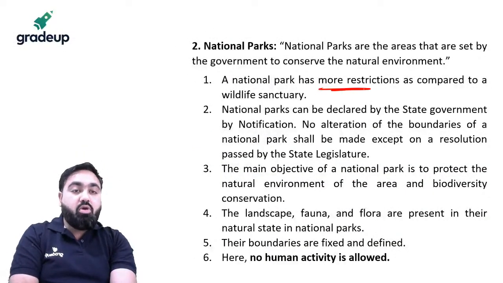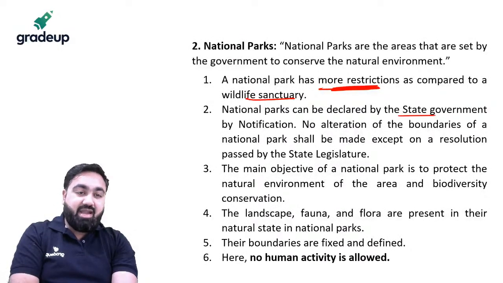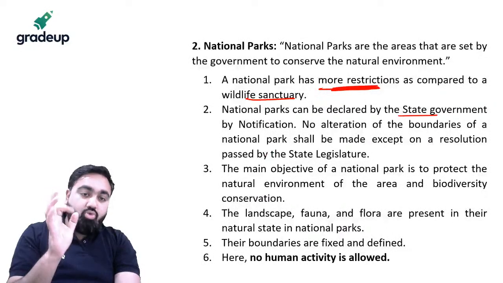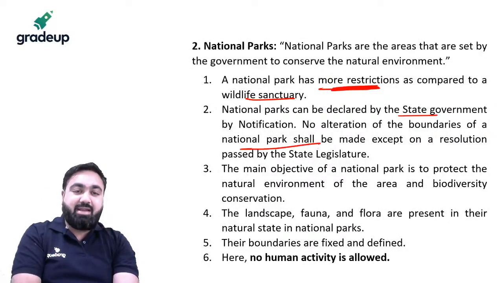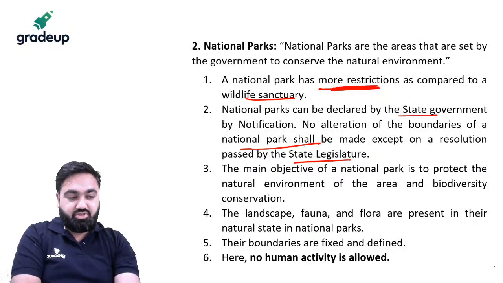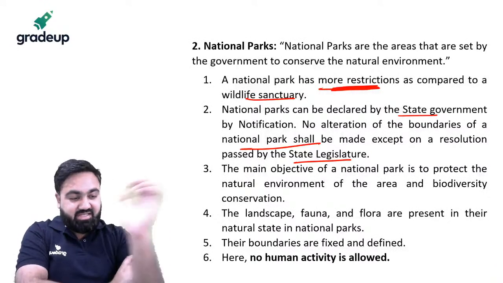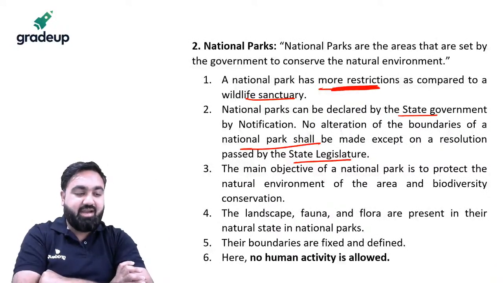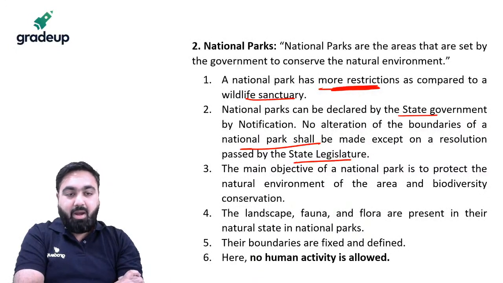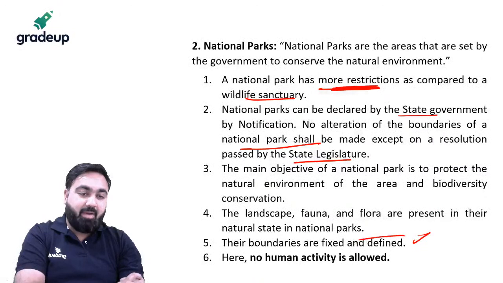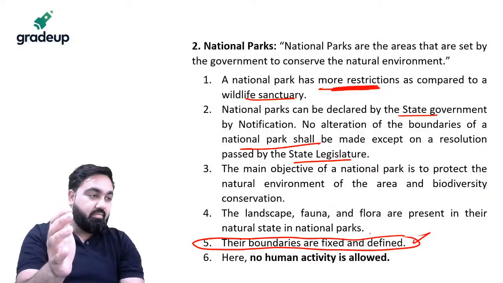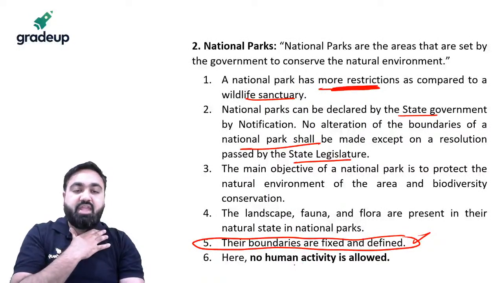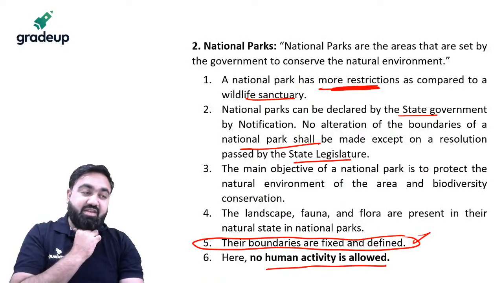National parks have more restrictions as compared to wildlife sanctuaries. They can be declared by the state government, but their boundaries cannot be changed except if the state government passes a resolution. So national parks are also made by the state legislature. The state legislature will decide which will be a national park and which will not. Their boundaries are fixed and well defined. For example, when you go to Kaziranga National Park, it has a fixed boundary. There is no human activity allowed.